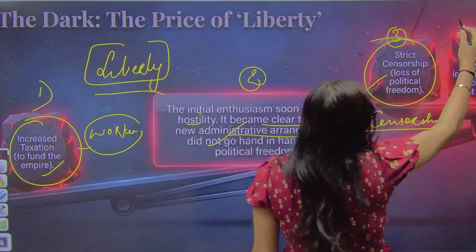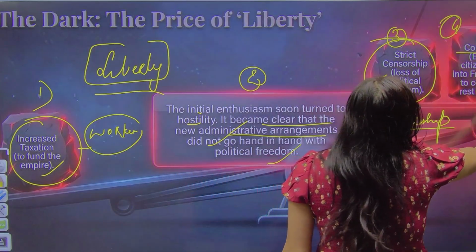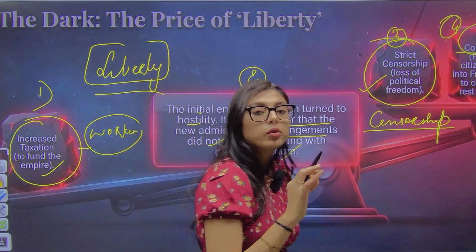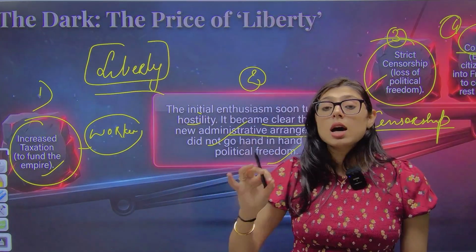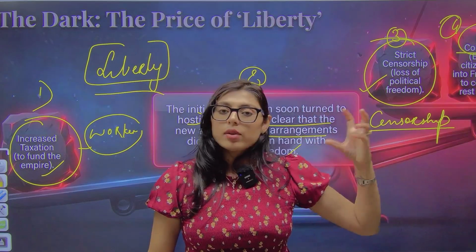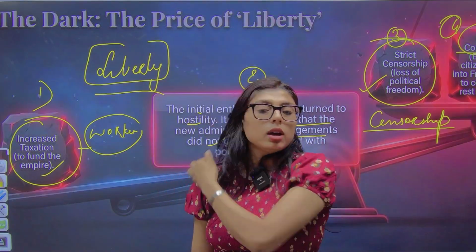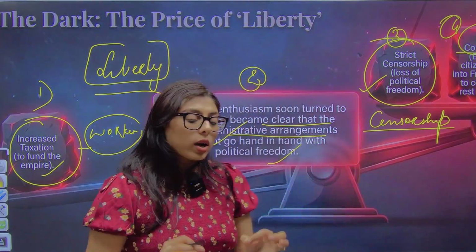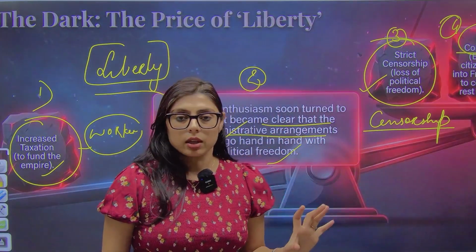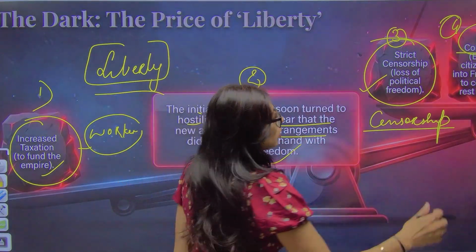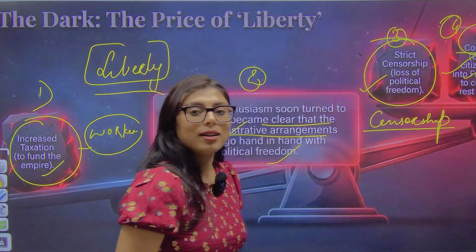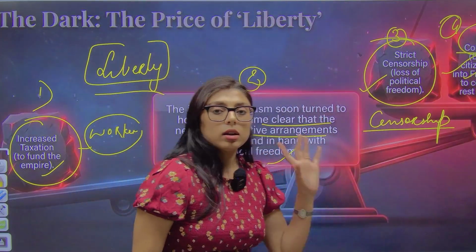Number four, forced conscription. What do you mean by conscription? When those European citizens were forced to join the armies, right? You know that Napoleon Bonaparte was conquering the entire Europe. He was trying that. So what was he asking? He was asking, okay, France people, join the army. So it was forced conscription, which means these European citizens were forced into French armies to conquer the rest of Europe. So let's repeat it.